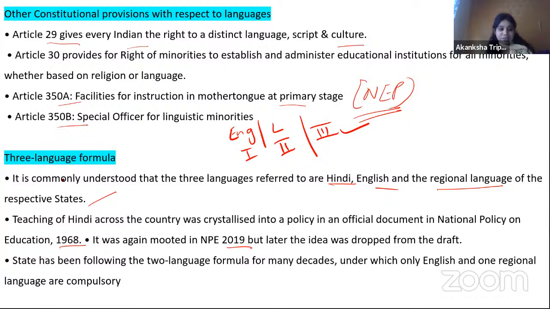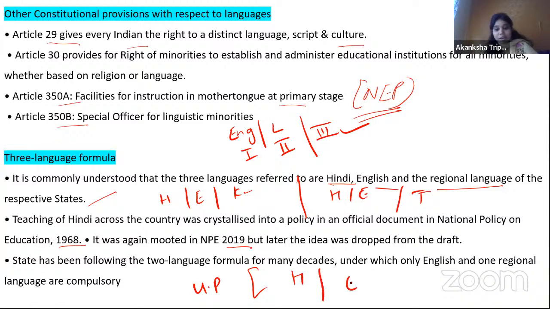So what is the three language formula? It is commonly understood that the three languages refer to Hindi, English, and one regional language of the respective state. Suppose I take the example of Karnataka: Hindi, English, and then Kannada. If I take the example of Tamil Nadu: Hindi, English, and the Tamil language. Now, if I take the example of UP, maybe they can go at most for Hindi or English. They don't know any other language.